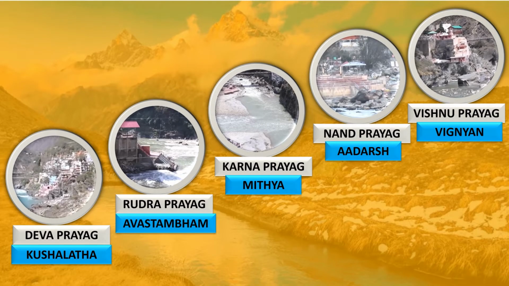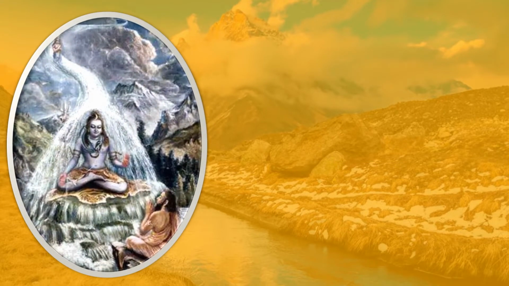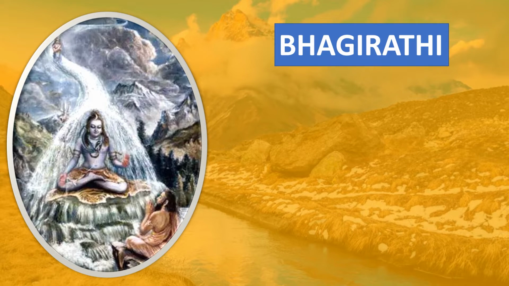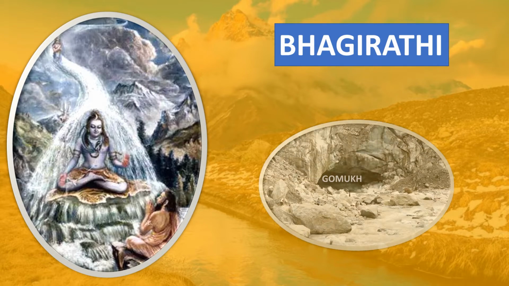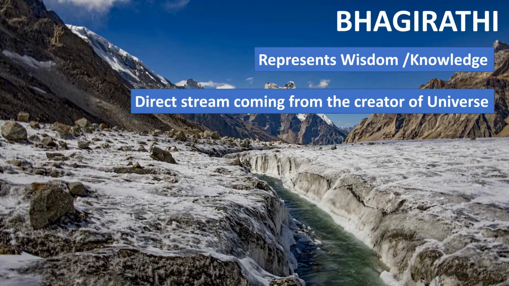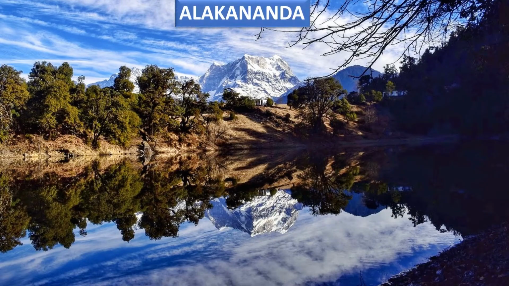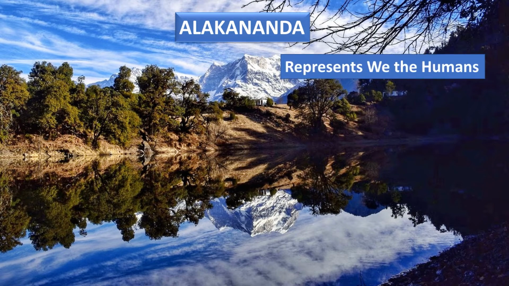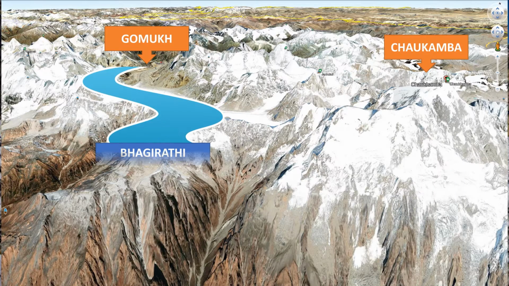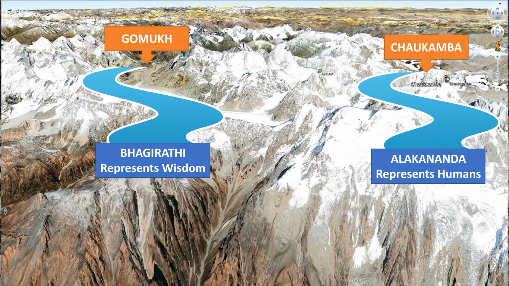Now, if you see the beauty of these 5 Prayags, the main river that Shiva released through Bhagiratha is called Bhagirathi, which starts its origin from a place called Gomukh. This represents wisdom or knowledge, a direct stream coming from the creator of the universe. Whereas you have another main stream which starts from a place called Chaukhamba in the Himalayas, and that is Alakananda, and it represents we the humans. So wisdom is represented by Bhagirathi and we humans are represented by Alakananda.